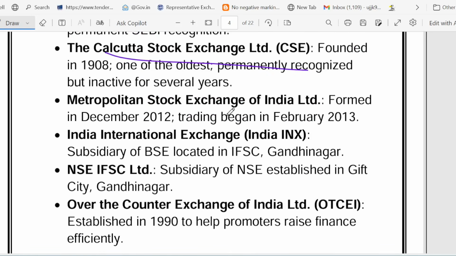It was started in 2013, underdog. India INX, that is India's International Exchange. Basically, they trade foreign stock in Gujarat Gift City. They are a subsidiary of BSE, located in IFSC Gandhinagar. Then comes OTCEI, that means Over the Counter Exchange of India. They help small companies raise funds.